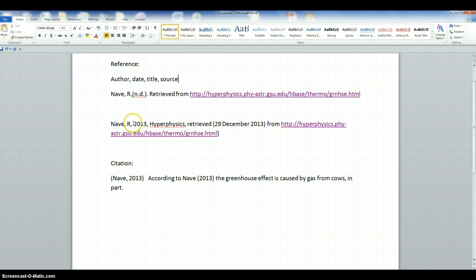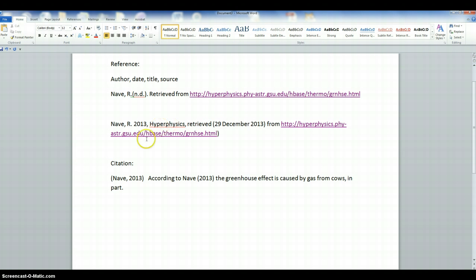Now, the title. Here I've got the correct reference. I've got the name of the author. I have the date. I have the title of the book from which this page, which was called Greenhouse Effect, came.